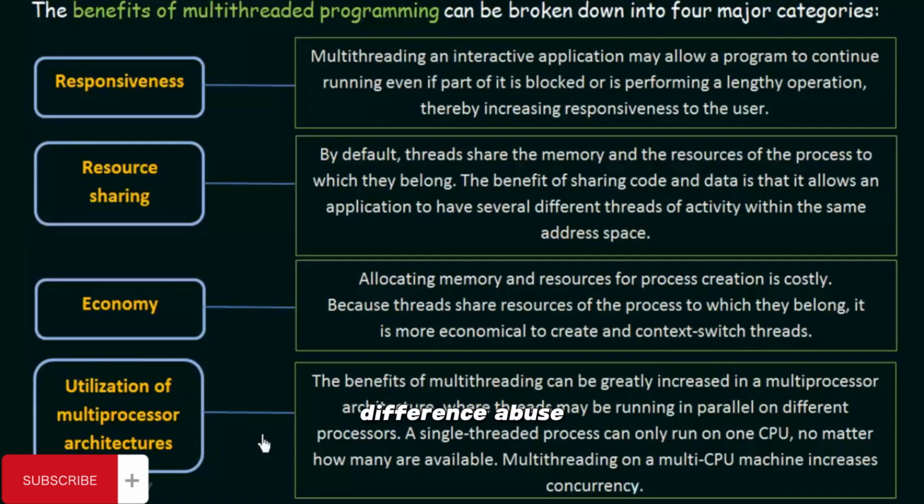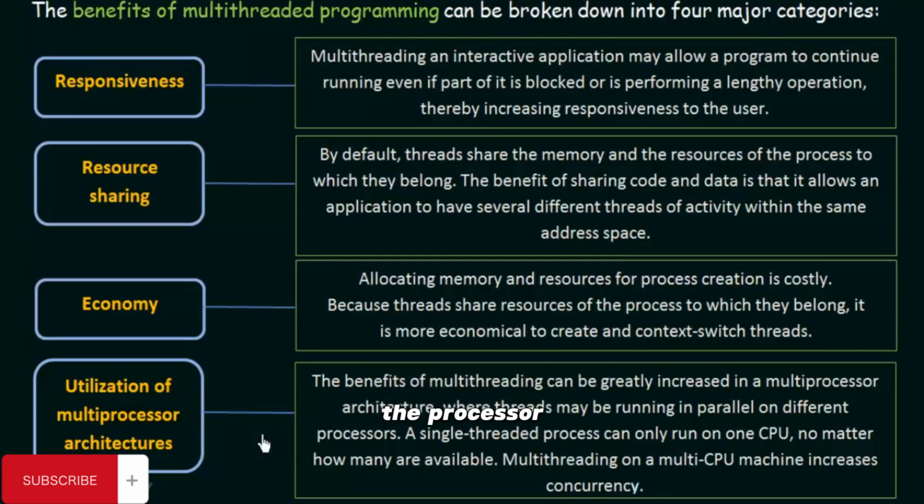So let's say, for example, that we have 4 processors in our system. Even though you have 4 processors, since your process is a single-threaded process, that single process can run only on one of the processors. No matter how many processors you may have, a single-threaded process will run on only one of them.